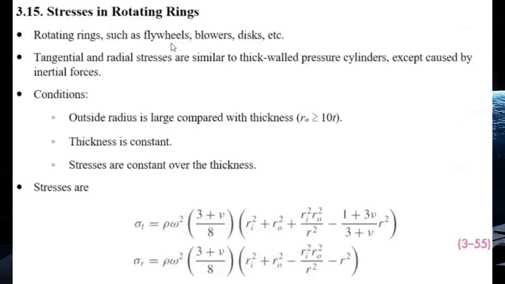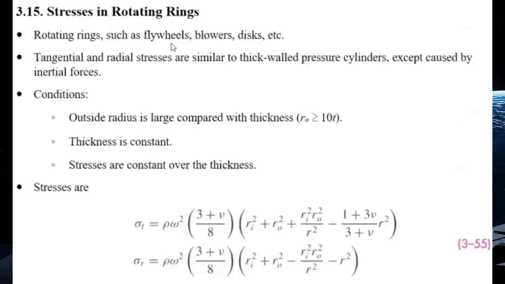And we can calculate these tangential and radial stresses by using the following equations, but we need to follow these restrictions here. The outside radius of the ring or disc is large in comparison to its thickness. Actually, it is larger than 10 times the thickness. The thickness of the ring or the disc is constant, and the stresses are constant over the thickness.